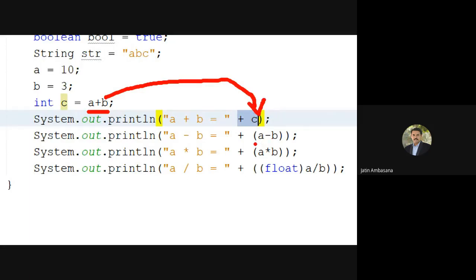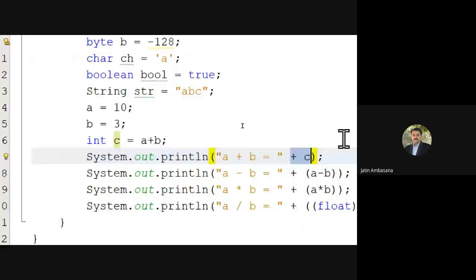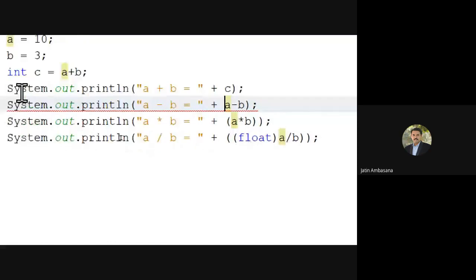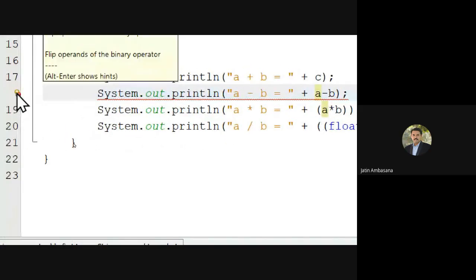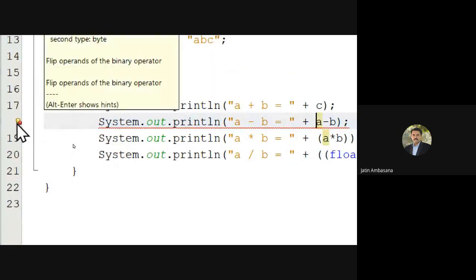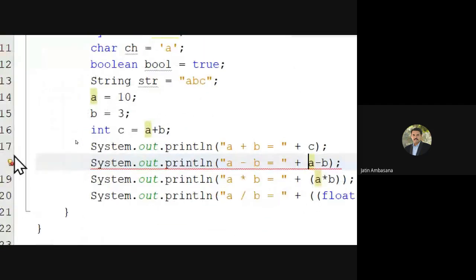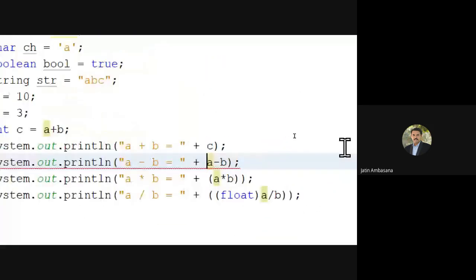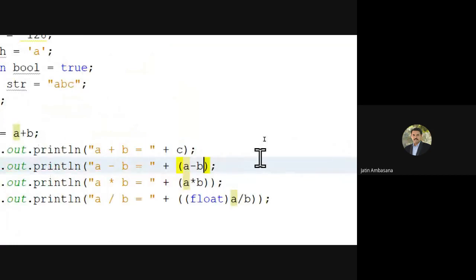So you see here we are using a minus b, a into b, but here we have to use brackets. If we don't use brackets, it will give us an error. Check this out. If I remove the brackets, it says bad operand types for binary operator minus. You see that? So I have to put it in a bracket so that it doesn't give me an error.